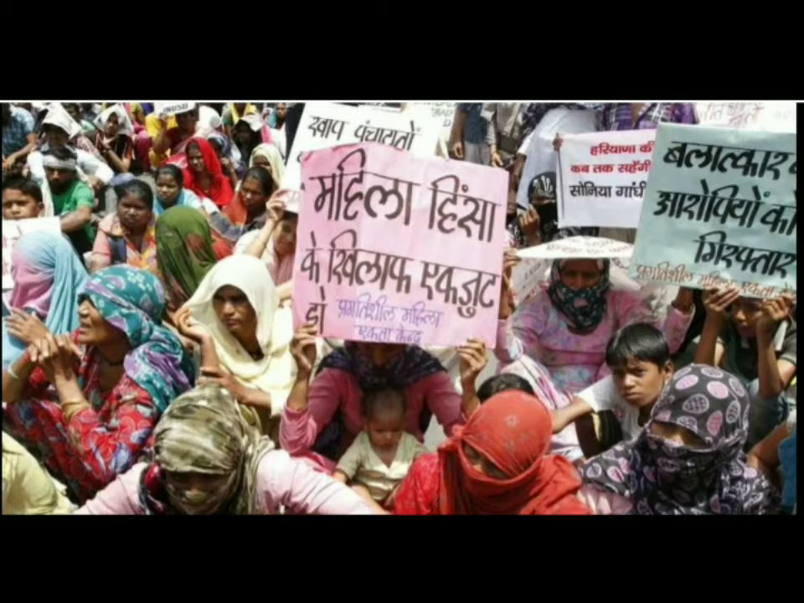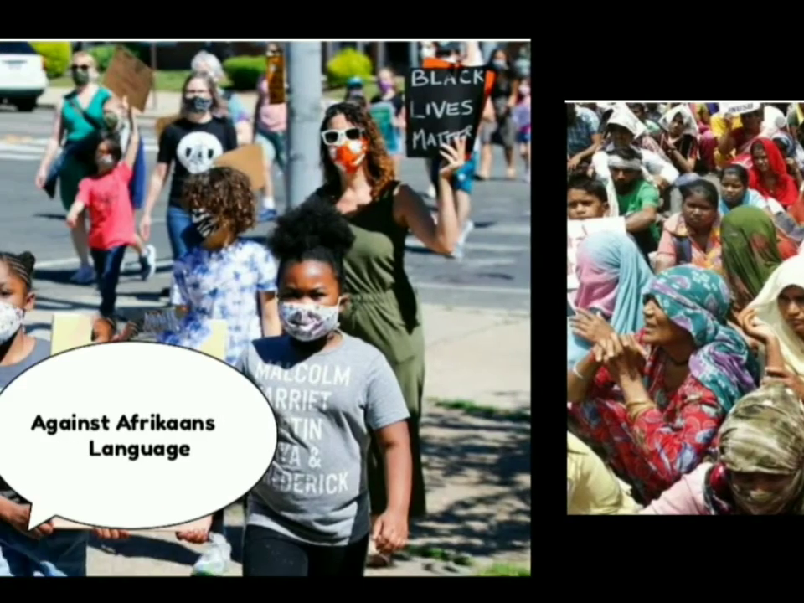As you can see here, it's mentioned "Mahila Hinsa ke khilaf ekjut ho." Like this, they used to bring their different points of view, whatever problems they face in their society or in their house. They raise their voice against it. So like this, the government has to take decisions and these problems get solved.